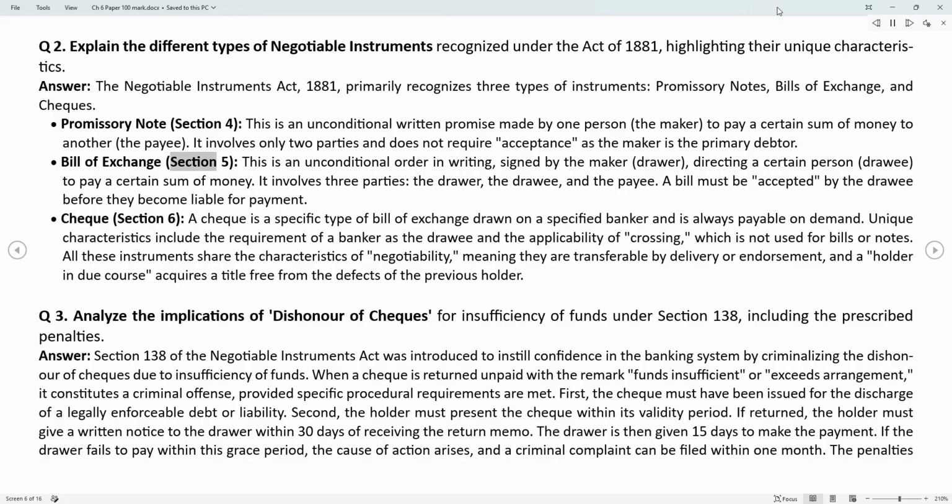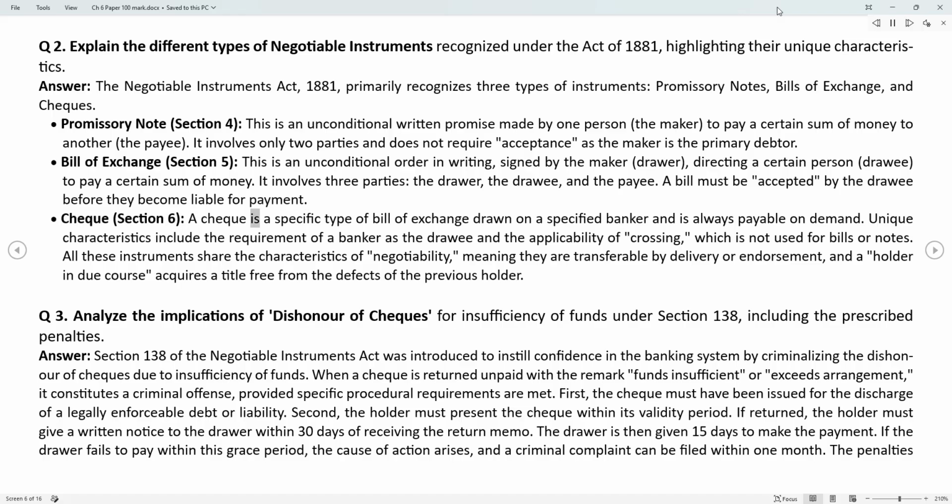Bill of exchange, Section 5. This is an unconditional order in writing, signed by the maker, drawer, directing a certain person, drawee, to pay a certain sum of money. It involves three parties, the drawer, the drawee, and the payee. A bill must be accepted by the drawee before they become liable for payment.